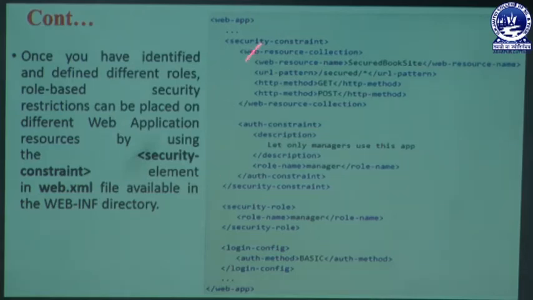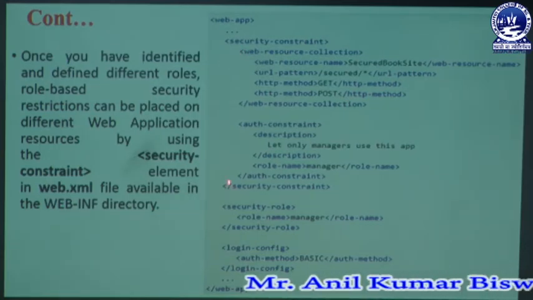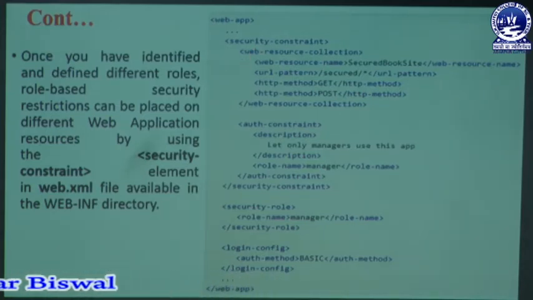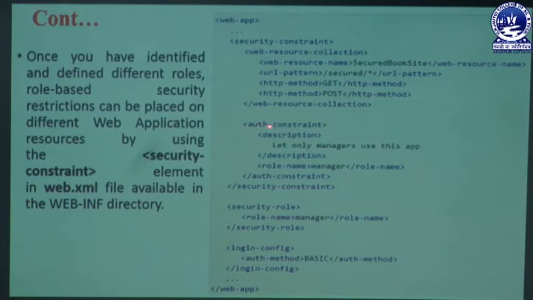Like here we are adding a web descriptor file that is known as web.xml. Here the web-app is known as a tag. In that tag we have another subtag, your security constraint tag. In that security constraint tag we are adding some security features in our program. In that section we have two subsections, web resource collection and authentication constraint, meaning auth-constraint. By using that tag we are adding some descriptor about our program.